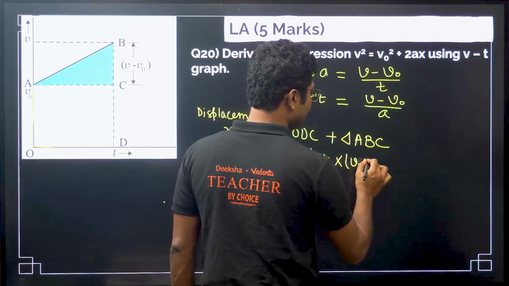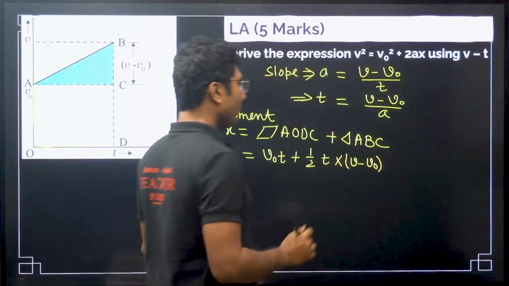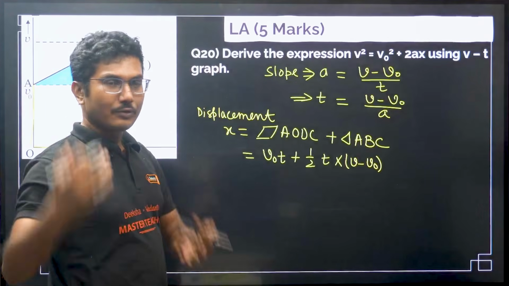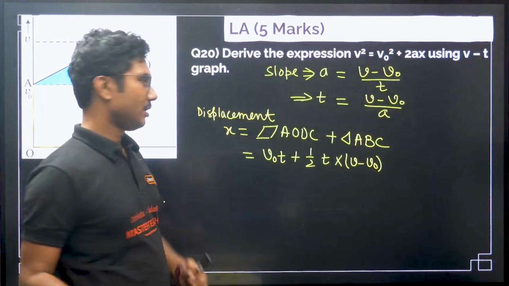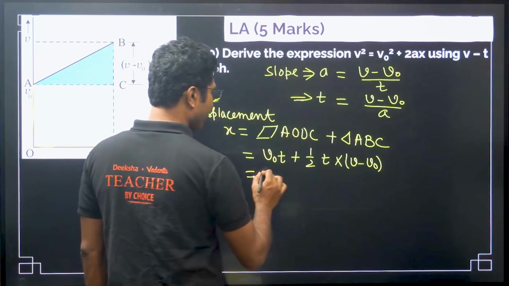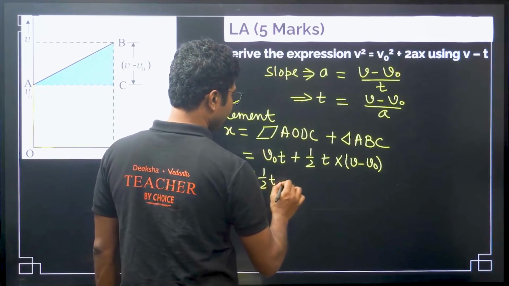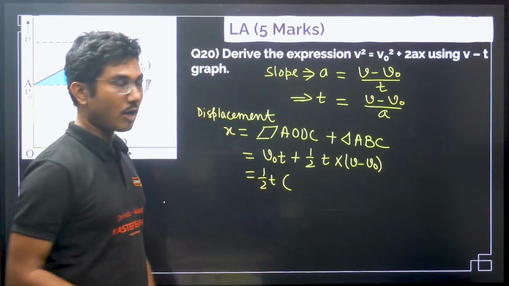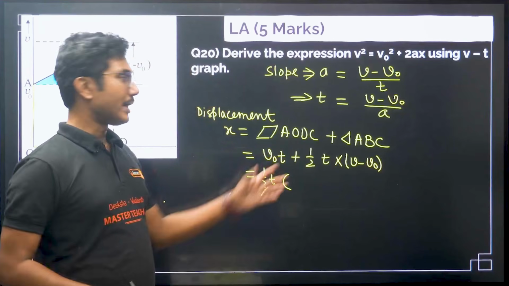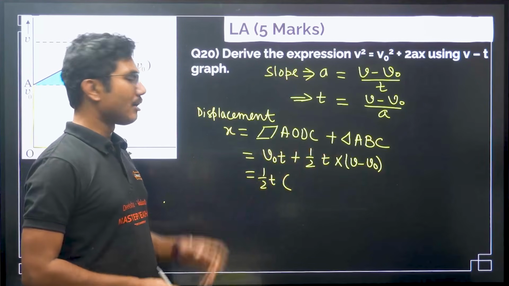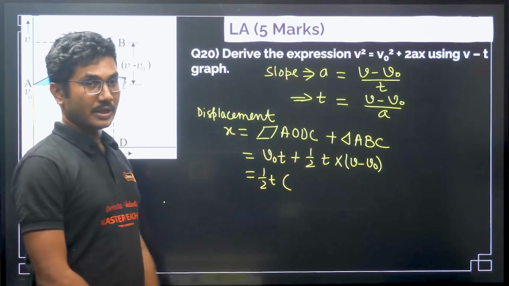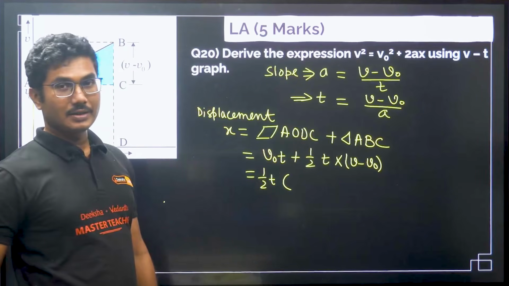V minus v naught. Okay, now here the calculation method is slightly different. Okay, first of all we have to take half t common. Time we have to take common from both of these, and we have also taken the half as common as well. That will simplify things a lot.